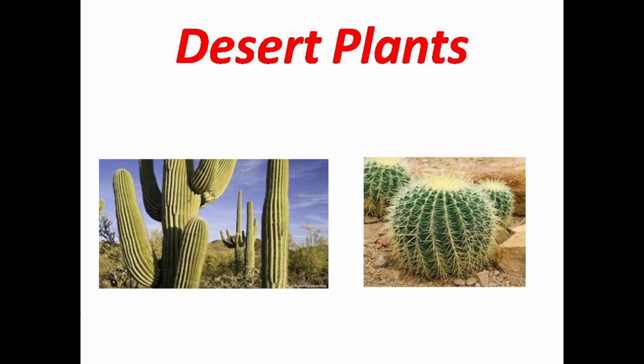In the desert plants, the roots grow very deep because the soil is almost dry and it is not possible for a plant to get water in the upper layers of soil. And one more adaptation they have is that to save water, as the climate is very hot and the conditions are very arid, the plant changes its leaves to thorns.